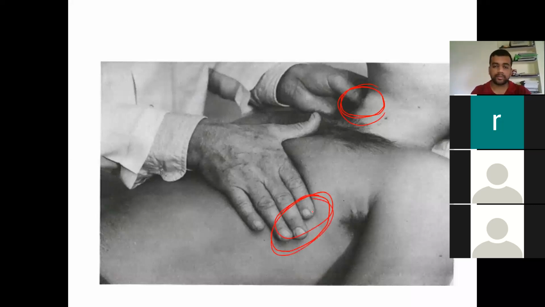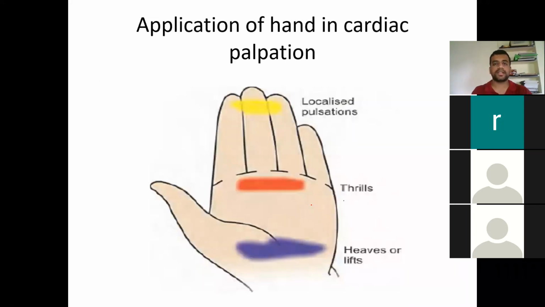As I said, only the tip of the fingers is used. This is the direct method which is followed in medicine books. There is no method like this and then this. Directly you put the tip of the fingers and search for the apical impulse. This is the most common diagram, and it is given everywhere.